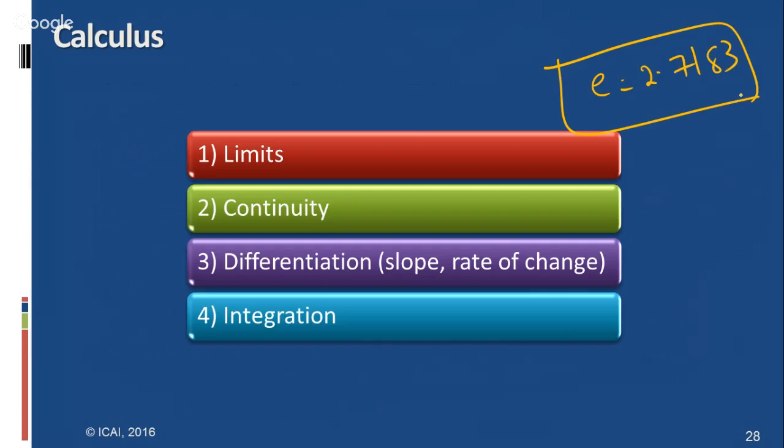And further, one question may come in the limits and continuity chapter: what is continuity of a function? If the function exists on both the left hand and the right hand, simply, for the left hand substitute x with a minus value, and for the right hand side a positive x value. And if they all coincide at that point, then we call it continuity of a function.